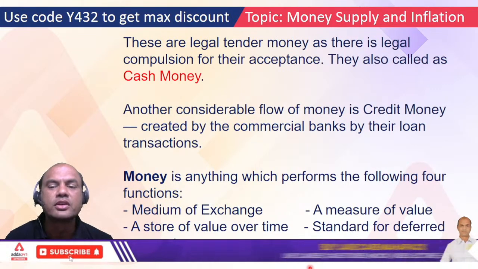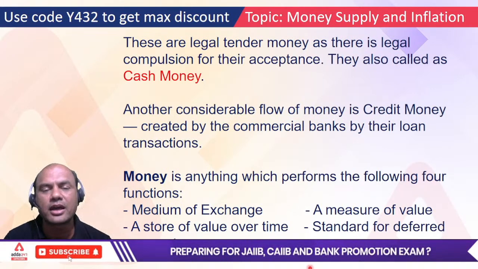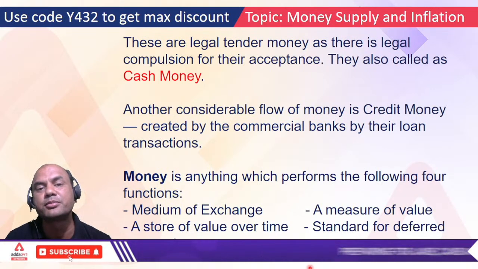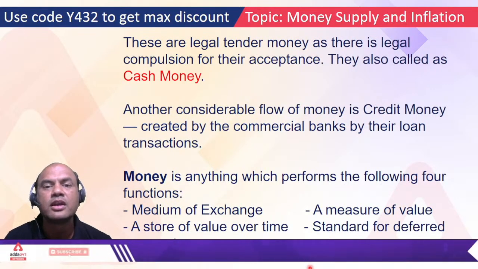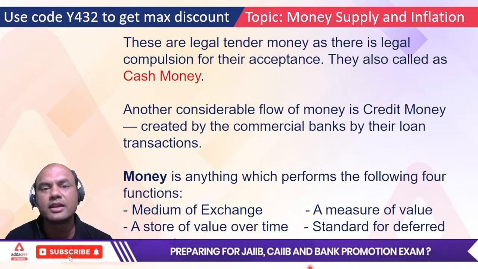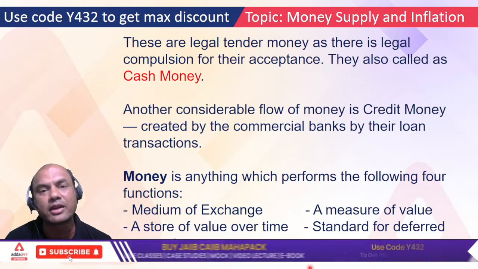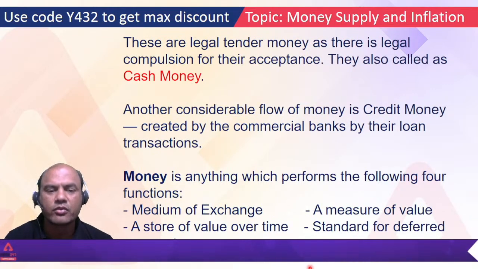Okay. So this is known as credit money. Credit money means it is created by RBI using their lending schemes, that is repo and CRR. These are the lending transactions of RBI to the banks. And what does the bank do? What are the lending transactions of the bank to the customers? Normal loans, right?